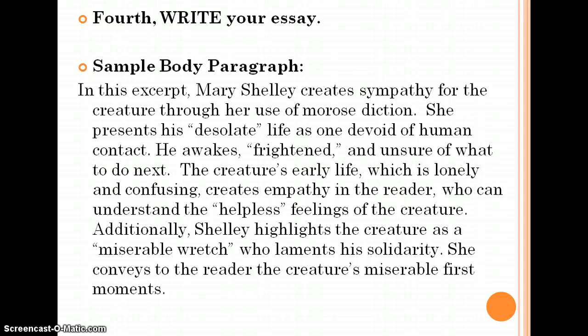She conveys to the reader the creature's miserable first moments. You'll notice with each of these quotes, and we'll talk about this in a later unit, how they are integrated smoothly. If you read the sentence out loud, you don't know where the quote is. You have to look at the paper to figure it out.